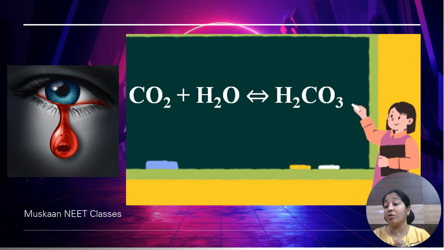Then what happens to our blood? Our blood becomes acidic. If it becomes acidic, it becomes non-functional. It carries oxygen, but at that time it becomes helpless to carry oxygen. Then our body doesn't get the required oxygen.